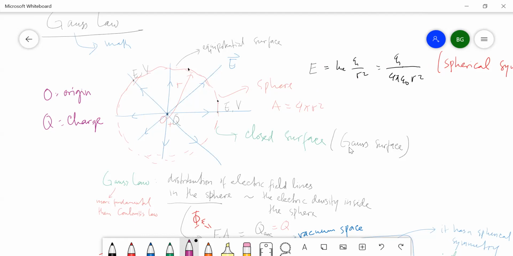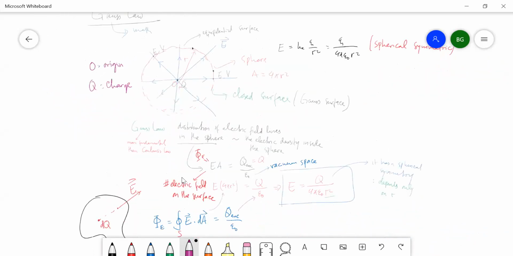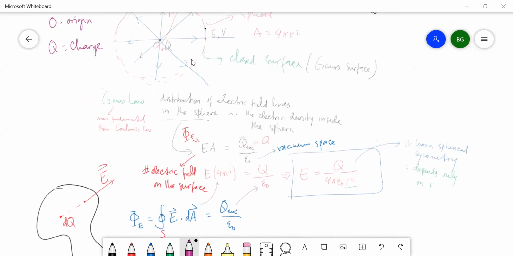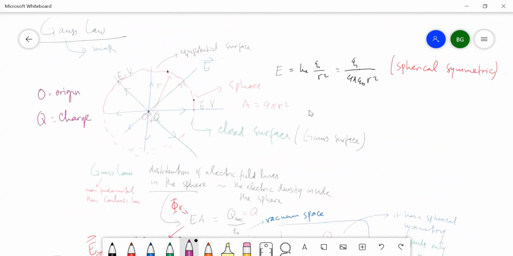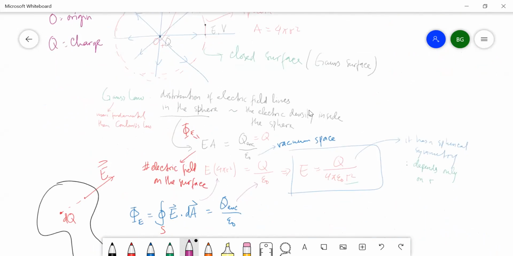Jadi untuk muatan titik, pada permukaan itu E adalah Q dibagi 4 pi epsilon 0 R kuadrat, sedangkan A adalah 4 pi R kuadrat.